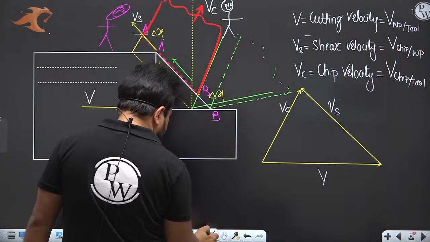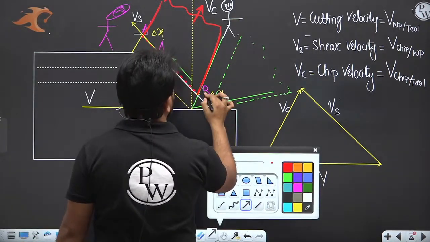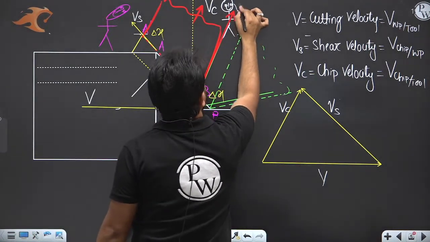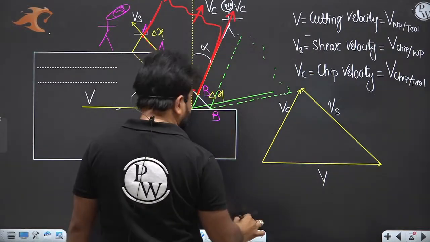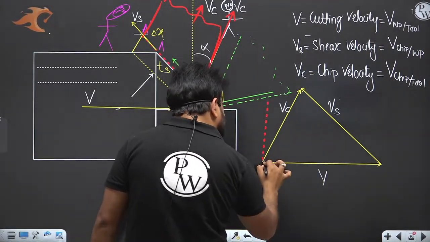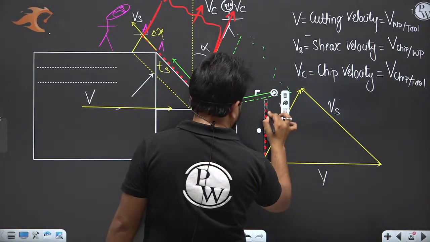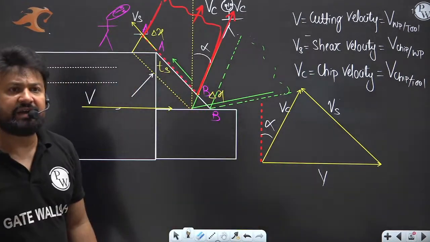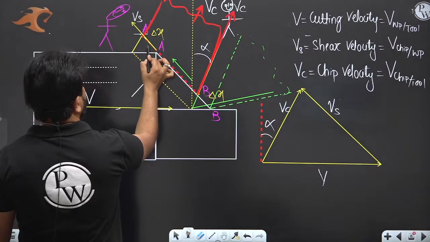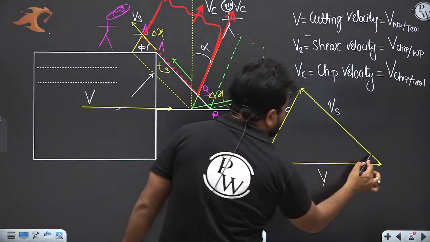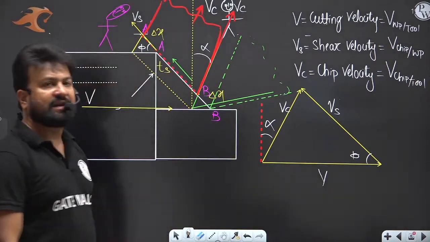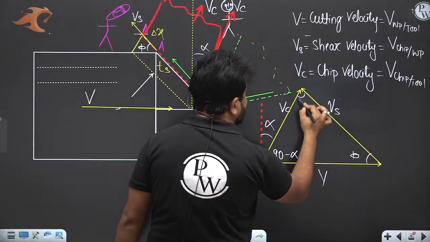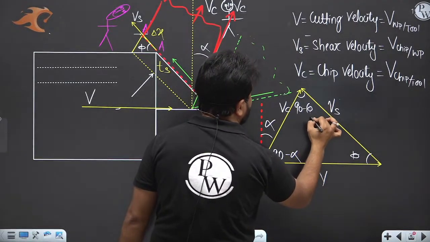Here the chip is moving in this direction with a chip velocity Vc, and it makes an angle alpha from the vertical reference line. Vs makes an angle phi from the horizontal. This angle is 90 minus alpha, and this one is 90 minus phi minus alpha.